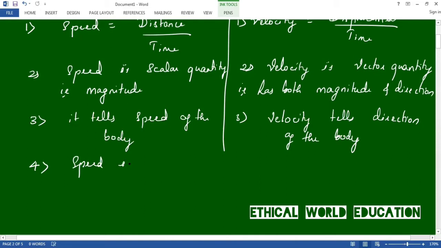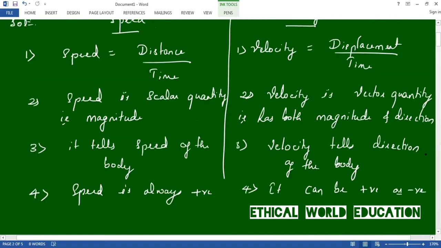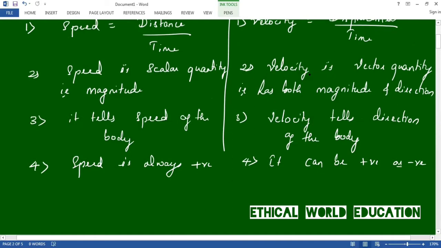And the fourth difference is speed is always positive, whereas velocity can be both positive or negative. Okay, these are some basic differences between speed and velocity.